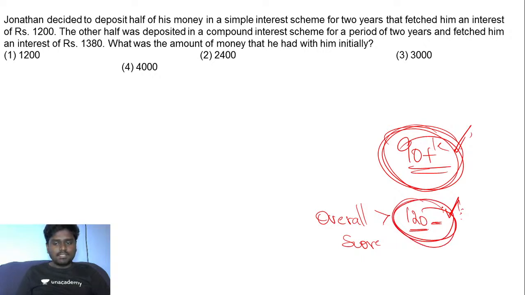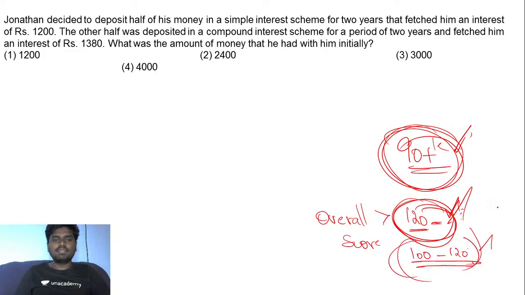120 is the maximum threshold score I'm talking about, the overall score, but it may be around 100 to 120. You can tentatively keep it as a limit, because percentile is something which purely depends on the mass performance of the complete set of students who are attending CAT, right? So definitely.